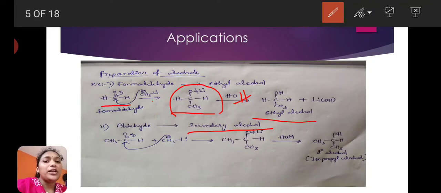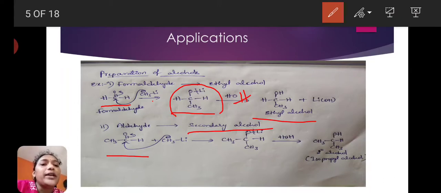Here the aldehyde is CH3CHO, acetaldehyde.